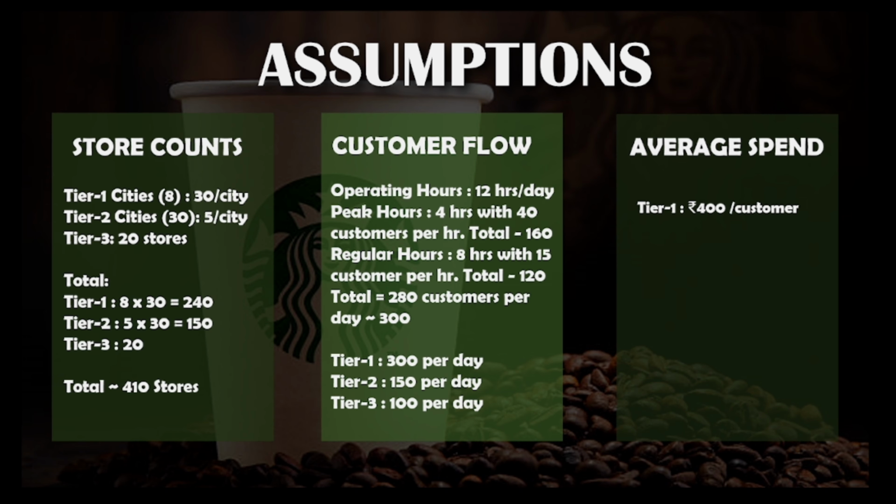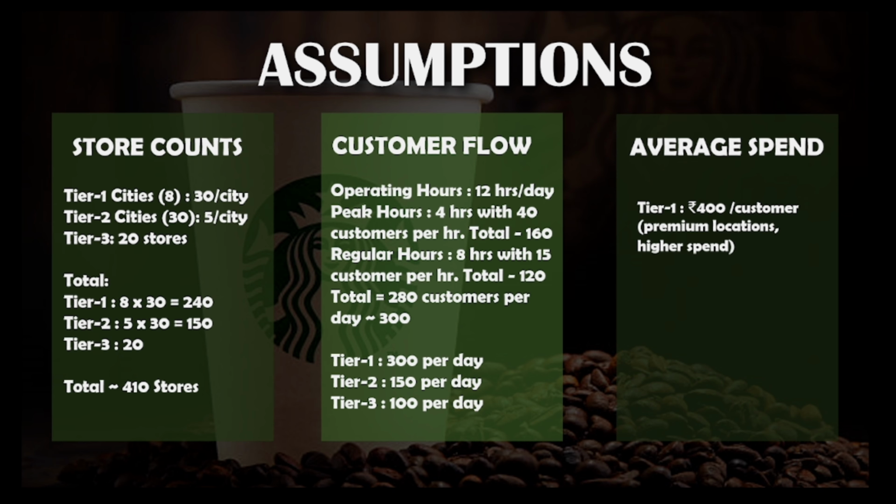So for a tier 1 city, I'm assuming an average customer spends 400 rupees, which constitutes both food as well as a beverage, because in a tier 1 city a person might go to Starbucks during office hours or on a coffee break, so he might take something to eat, a sandwich along with a coffee.